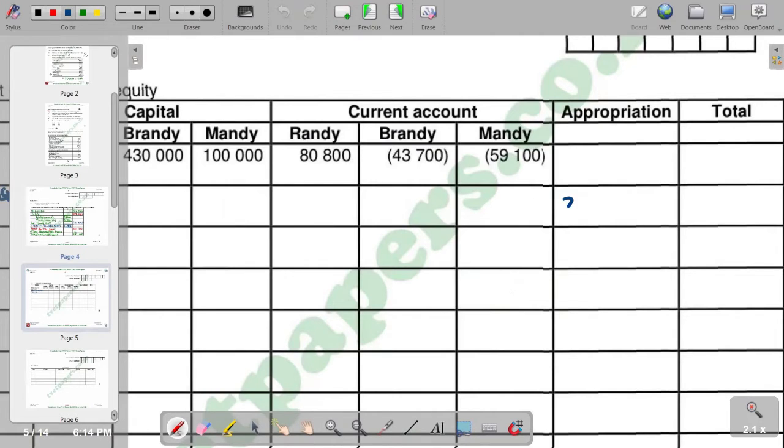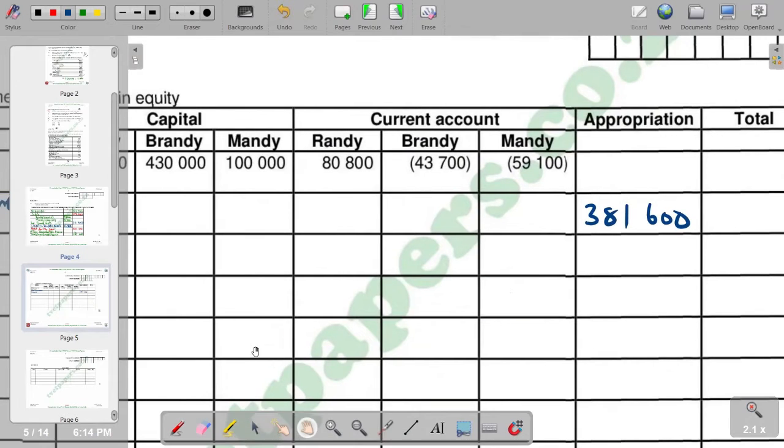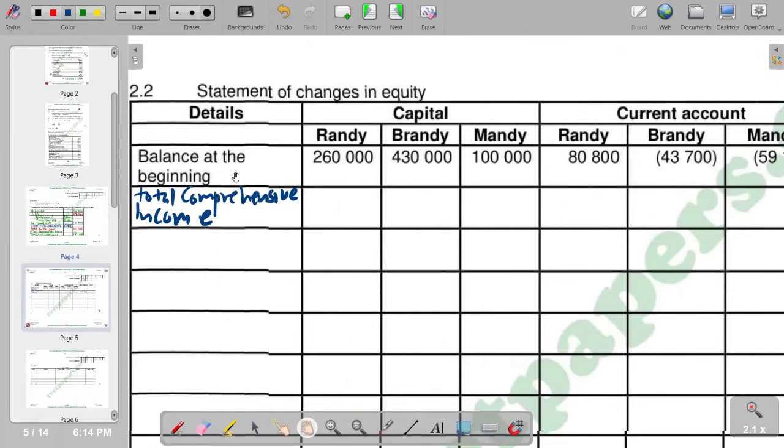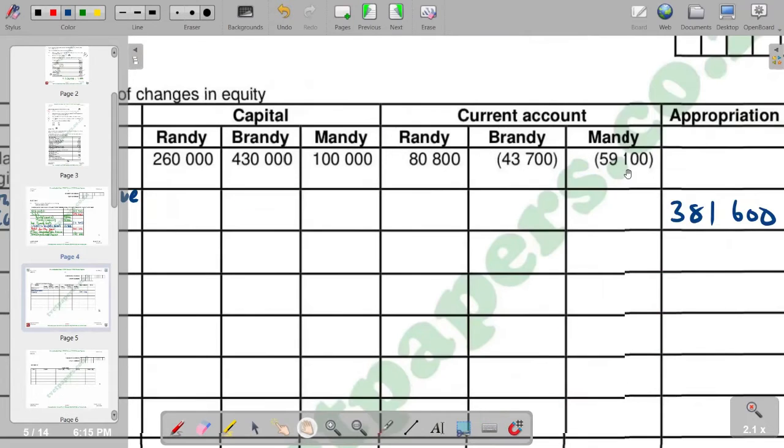381,600. And of course, from there, we are supposed to add all the balance in the beginnings, whereby we are saying 260,000 plus 430,000 plus 100,000 plus 80,800 minus 43,700 minus 59,100.